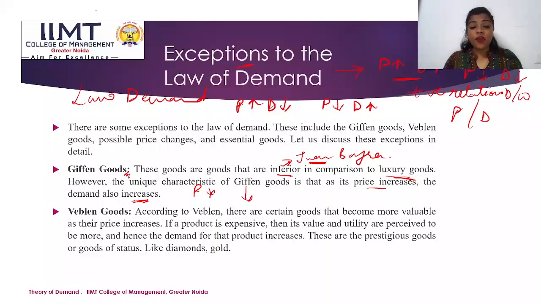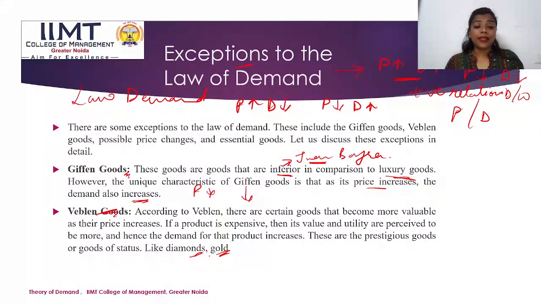Now, what are Veblen goods? Veblen goods are certain goods that become more valuable as their price increases. When we talk about diamonds and jewelry, these are the most important examples of Veblen goods. If somebody presents you a diamond for rupees 10, will you purchase it? No. You will say that this diamond is not of accurate quality.